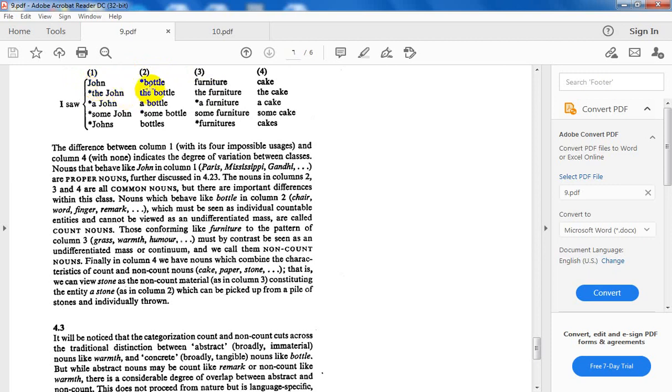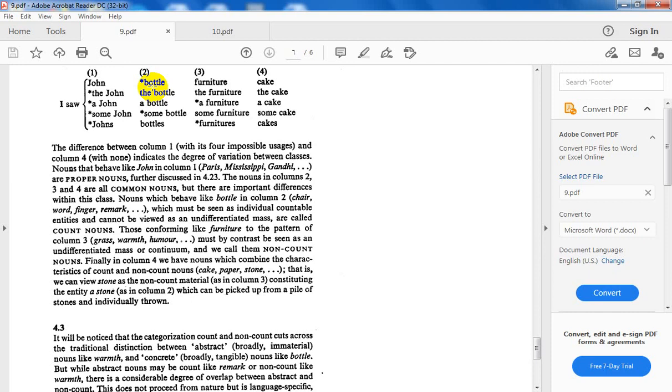Bottle, singular, no, it doesn't accept the zero article. Furniture, again, it can admit the zero article. Cake, it can admit the zero article. You see? So bottle here is one class of nouns, طبعا لحد الآن, just how they are classified.